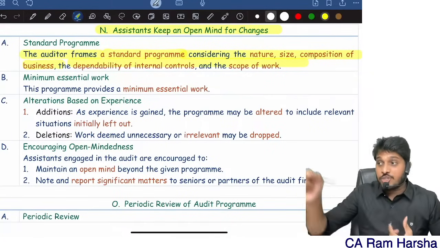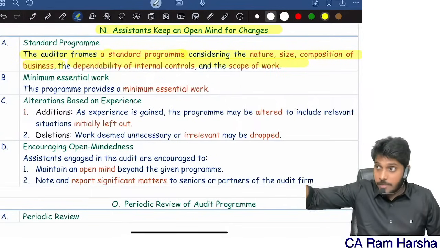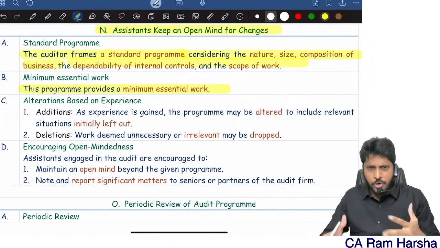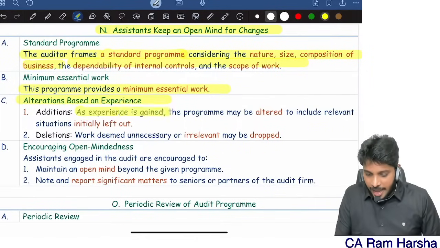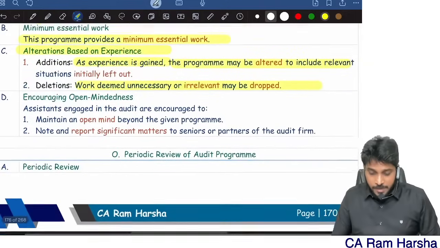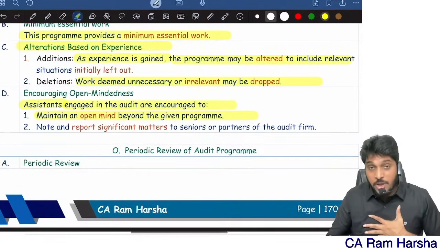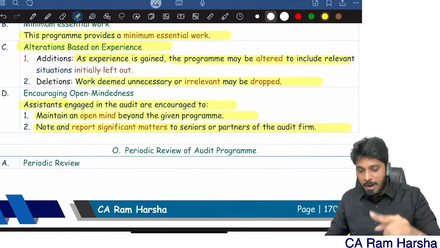At the same time, I should tell my team member, don't blindly follow the program. If you find some changes are required, please immediately come back and tell me. This program gives you minimum work only. The audit program gives only minimum guidance; it is not exhaustive. Alterations: as experience is gained, the program may be altered, and some work which may be irrelevant may be deleted. So assistants must be encouraged to keep an open mind beyond the given program, and note and report significant matters to seniors and partners of the firm.